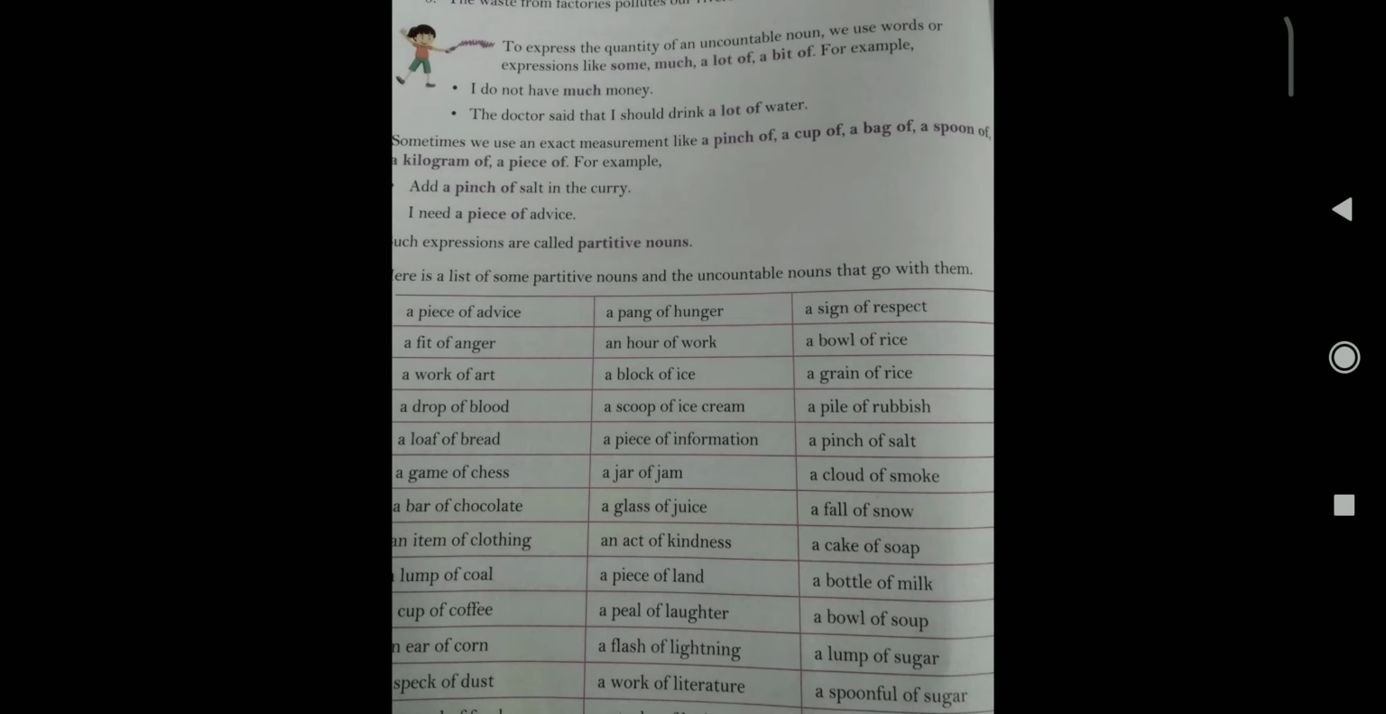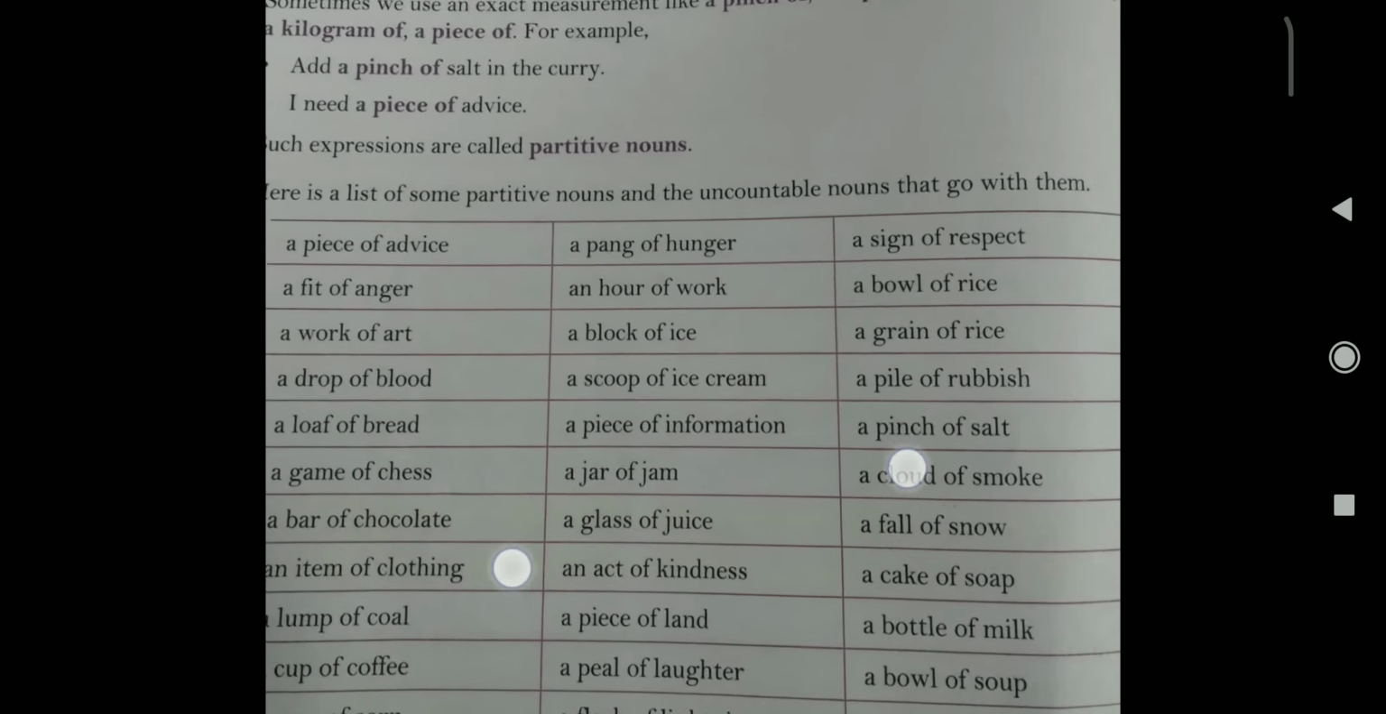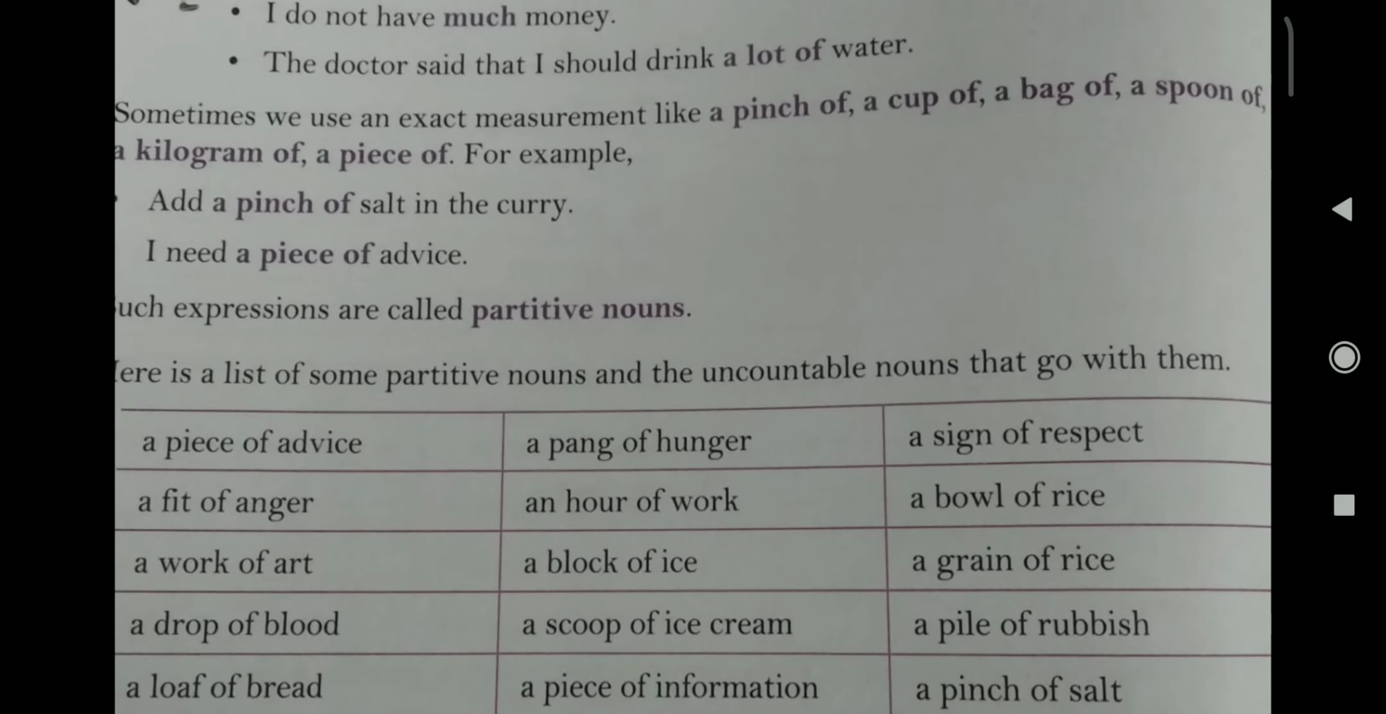Now we will discuss another topic. To express the quantity of an uncountable noun, we use expressions like some, much, a lot, a bit. For example, I do not have much money. Doctor said that I should drink a lot of water.